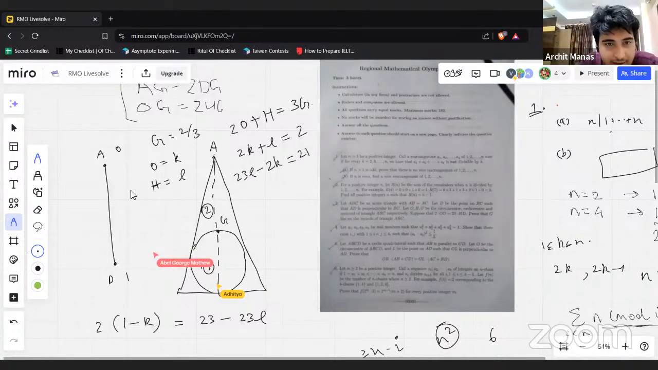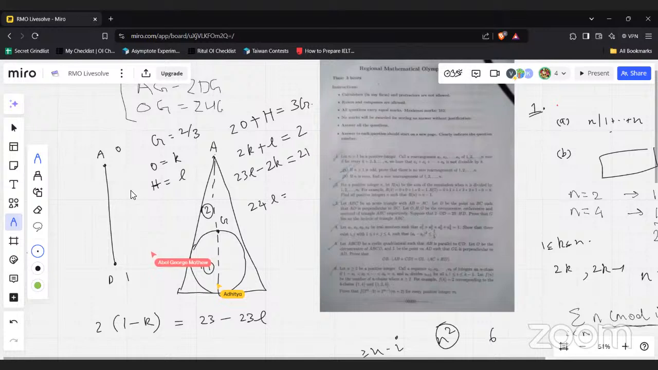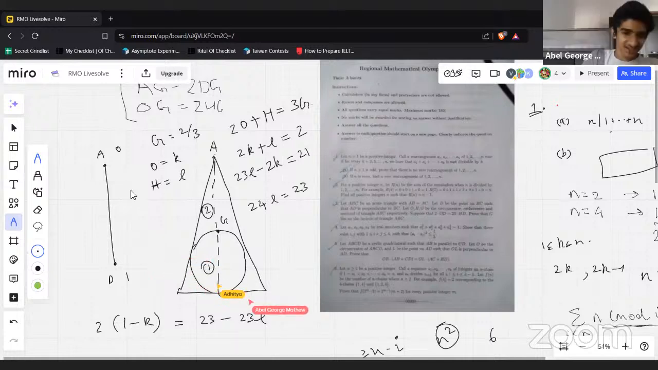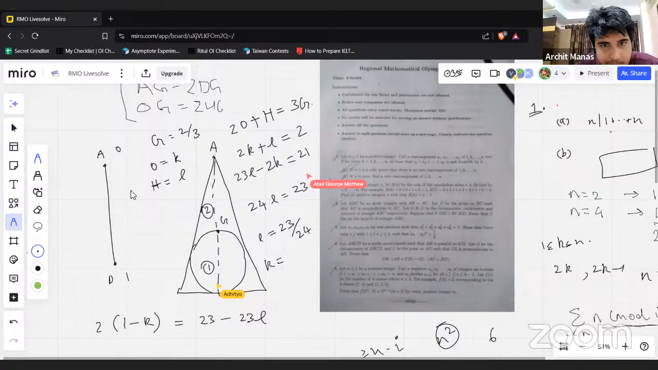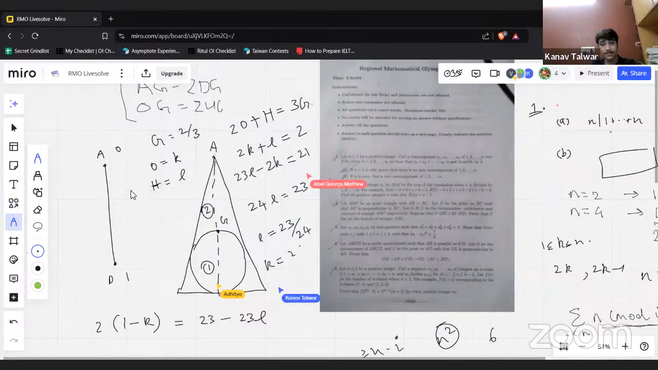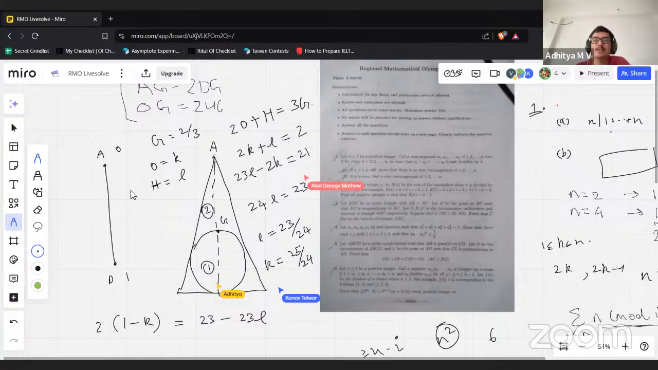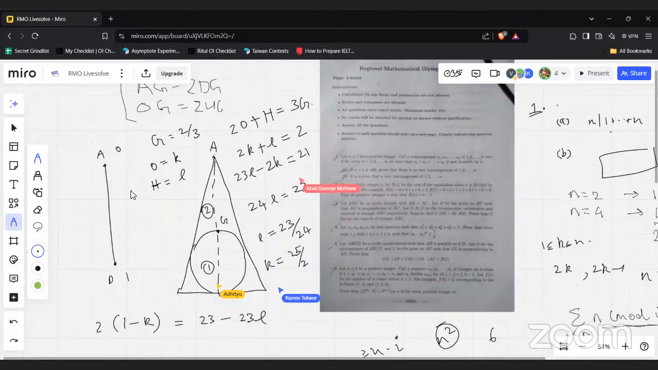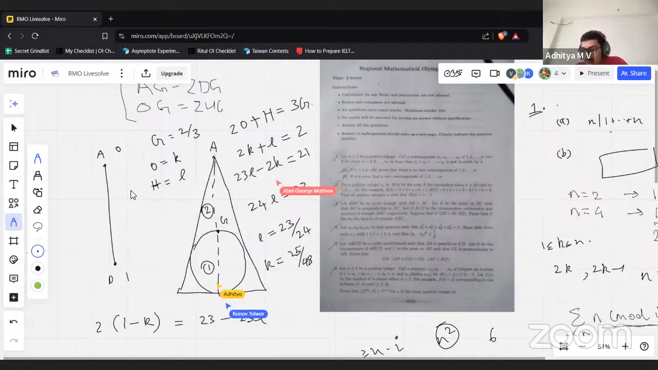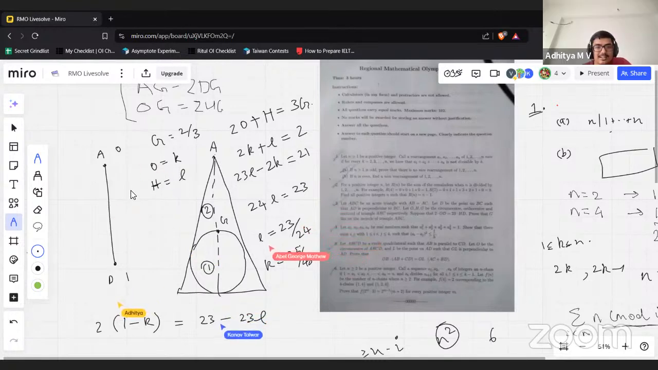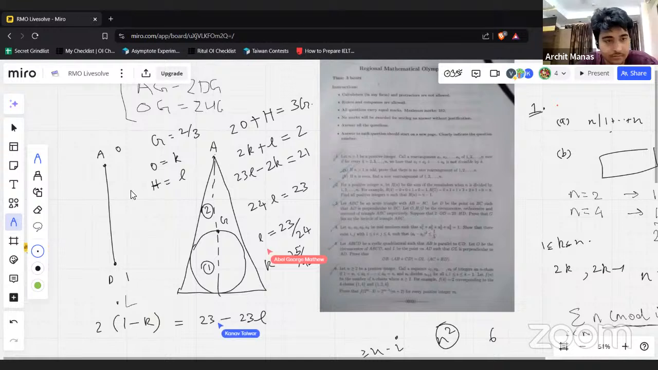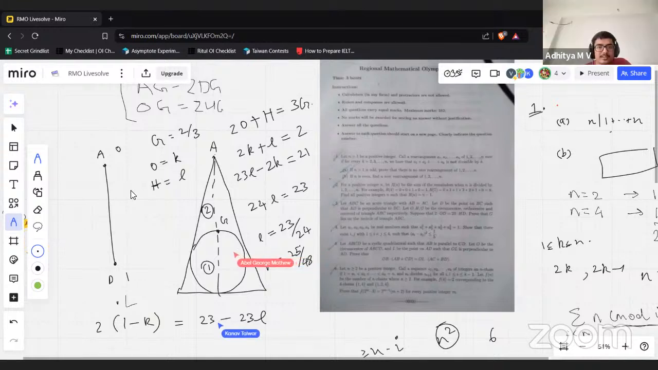So now we can just add, and I think this becomes quite good. You get 24L is equal to 23. L is 23 by 24. Perfect. And then what is K? 25 by 48, I think. Yes, 2K plus L is equal to 2, so 2K is equal to 25 by 24. Correct. Wait, so if we take the midpoint of O and H, then L is 25 by 24.